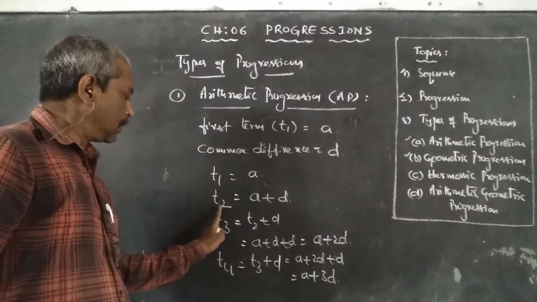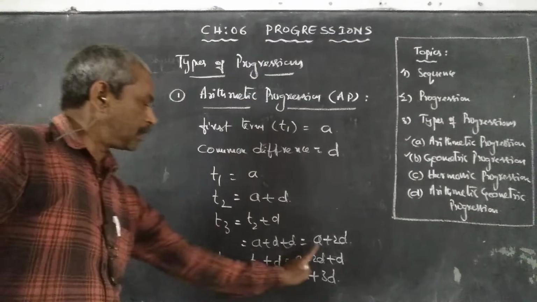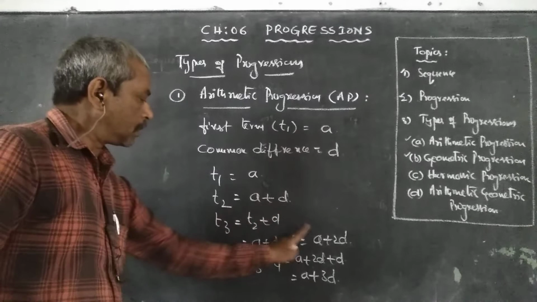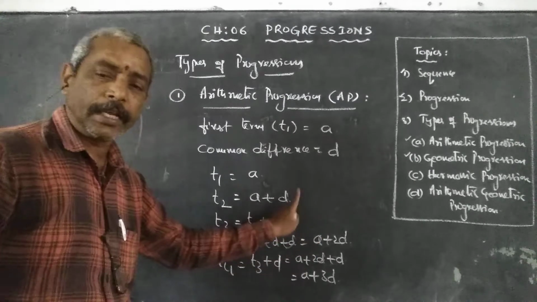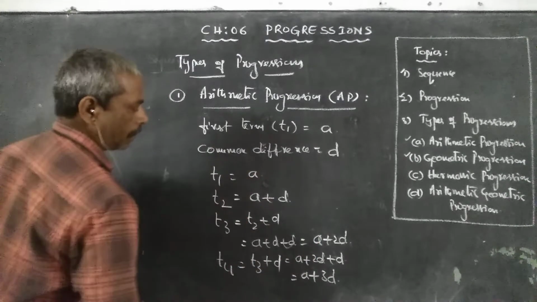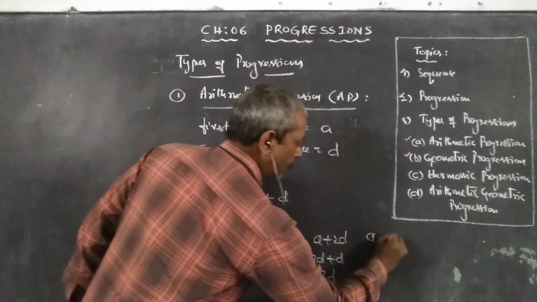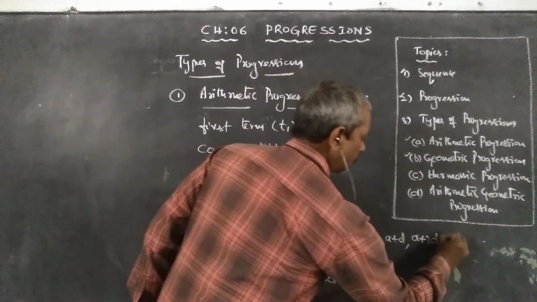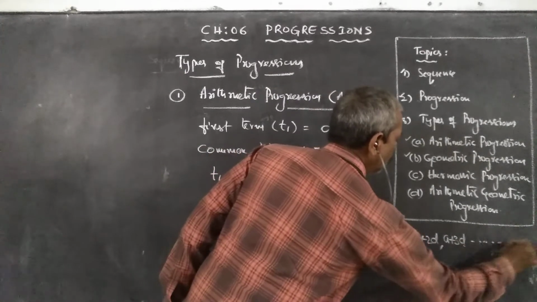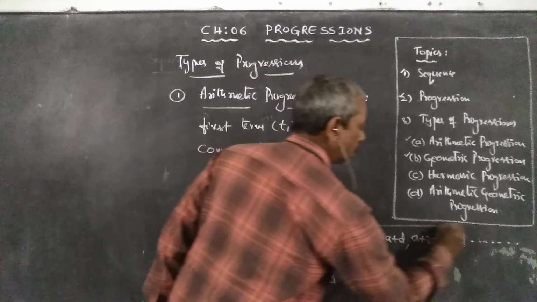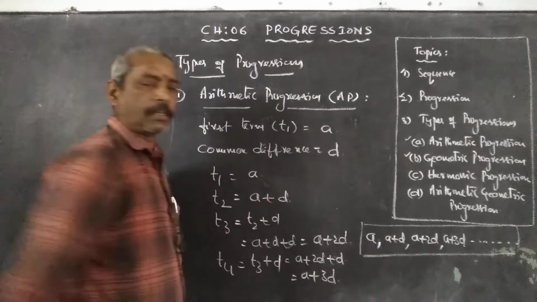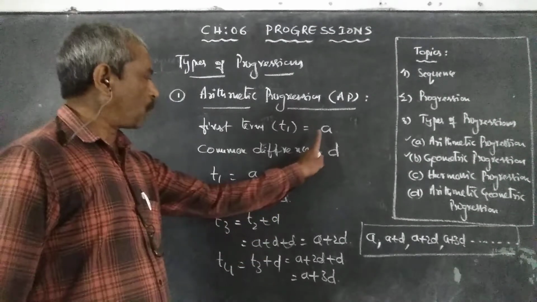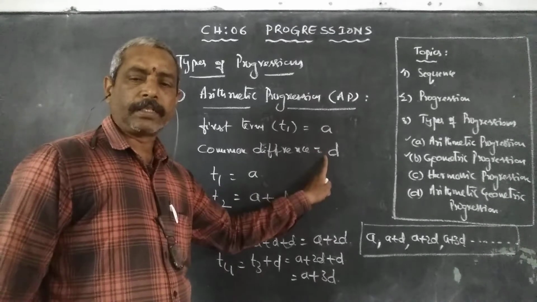So the first term is A, the second term is A plus D, the third term is A plus 2D, the fourth term is A plus 3D, and so on. This is called the general form of an arithmetic progression whose first term is A and common difference is D.